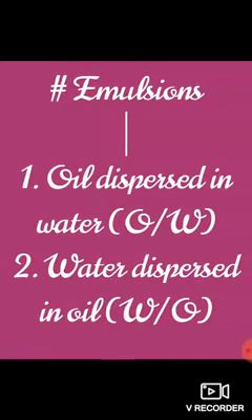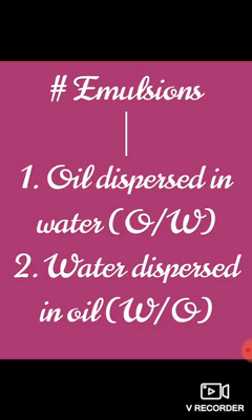Now we are going to discuss emulsion, that is the liquid colloidal system. It is the dispersion of finely divided droplets in another liquid.